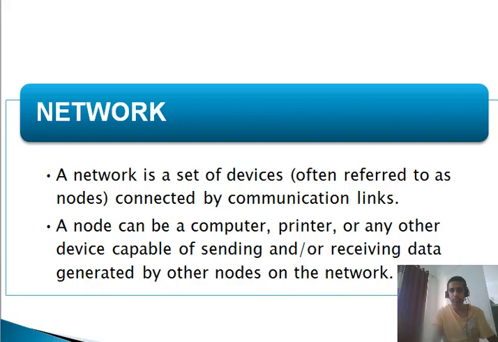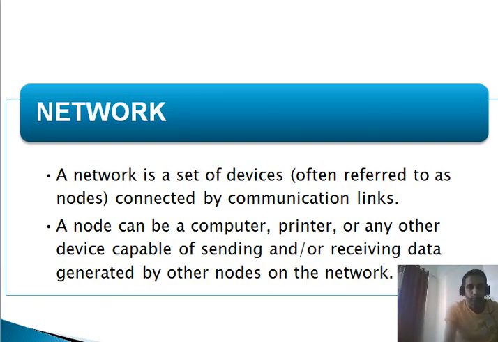So a node can be a computer. In simple words, a node can be defined as a computer. It can be a smart device, it can be a printer, okay, and which is capable of sending the information. That means they can communicate with each other by sending and receiving the data. So this is what we use the term network for over here. So basically speaking, whenever we need to perform communication, we will be using the network.